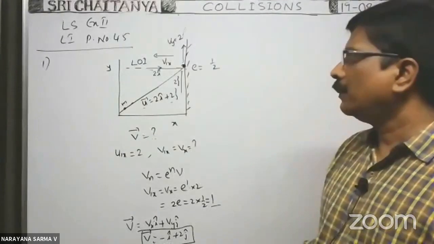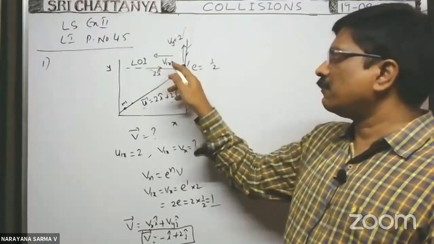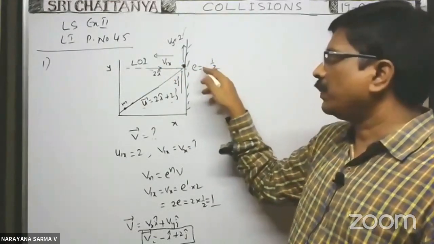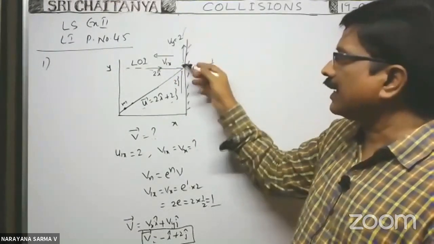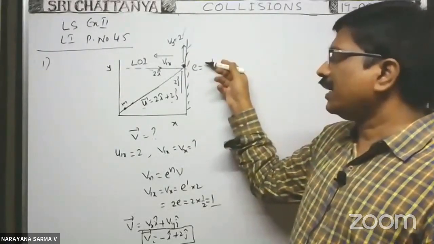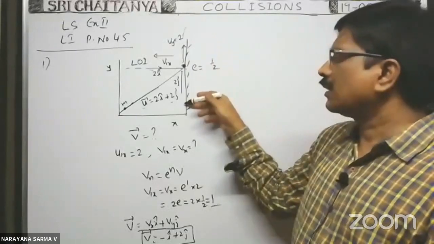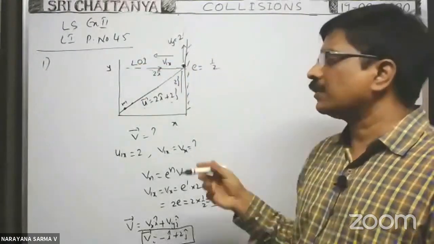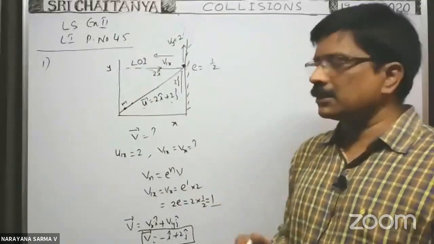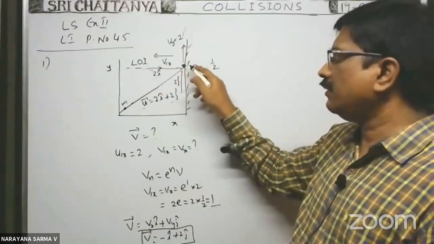But the x component of velocity is the velocity along the line of impact, because during collision at this point of contact you draw a tangent. When you draw a line perpendicular to the common tangent but passing through this point, that is the line of impact. So the line of impact is along the x-axis. Before collision, it makes collision with a velocity 2 meters per second with this wall.